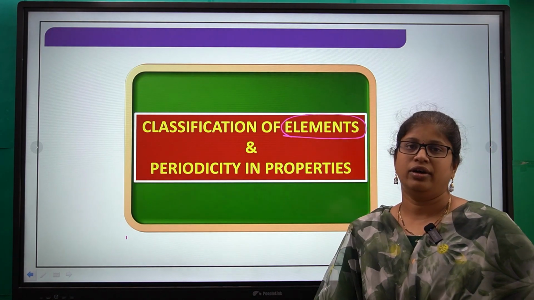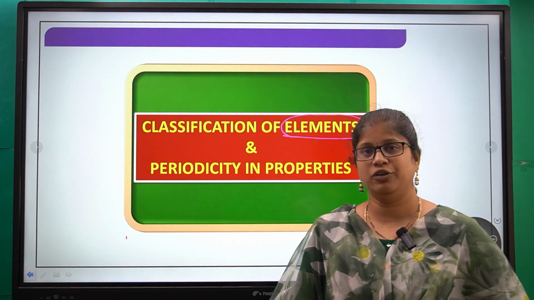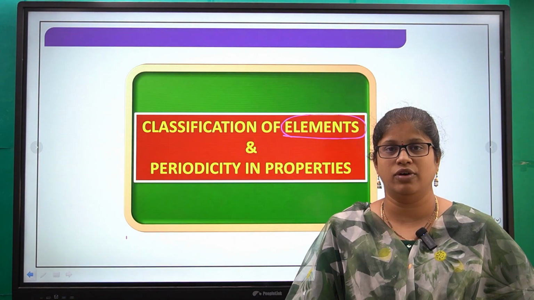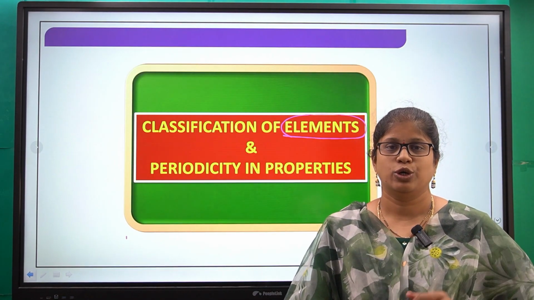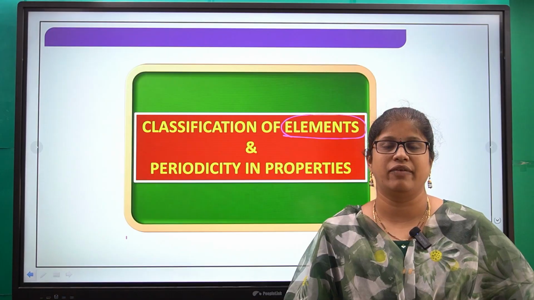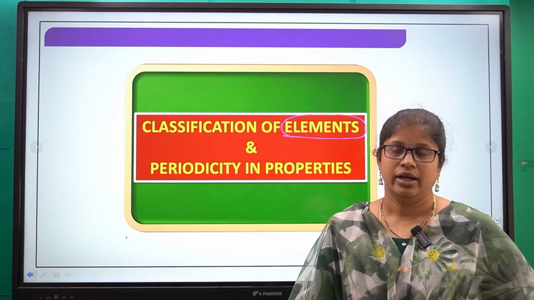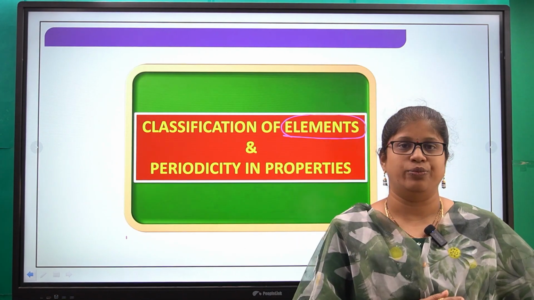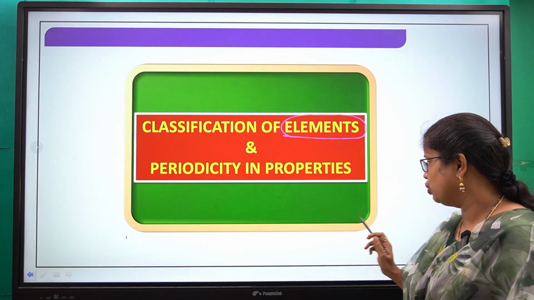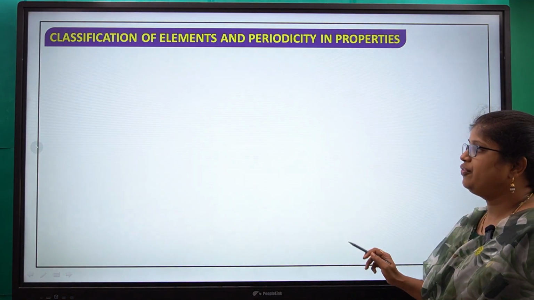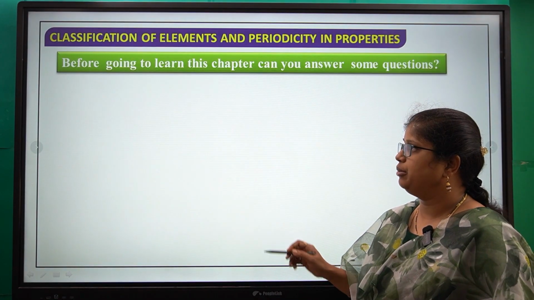For example, if we want to learn a new language, what will we do first? Are we going to directly learn the words and their uses while talking? No. If you want to learn any language, first we will start with the basic thing, that is the alphabet, right? So for chemistry also we are starting with the basic points. What are those basic points here? Introduction and objectives of the periodic table.